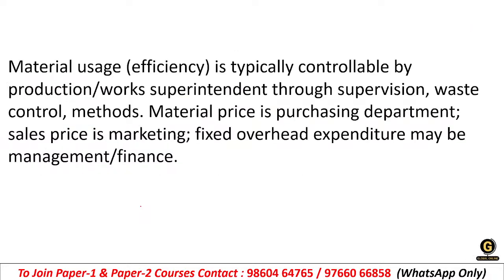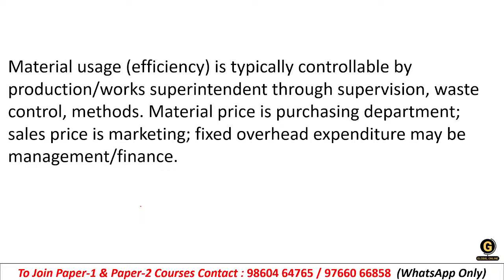See, basically, material usage means the efficiency. It is the variance which arises if the actual material consumed is different from the standard. Whatever the standard usage is, the actual material consumed differs from it. That is the material usage efficiency variance responsibility.